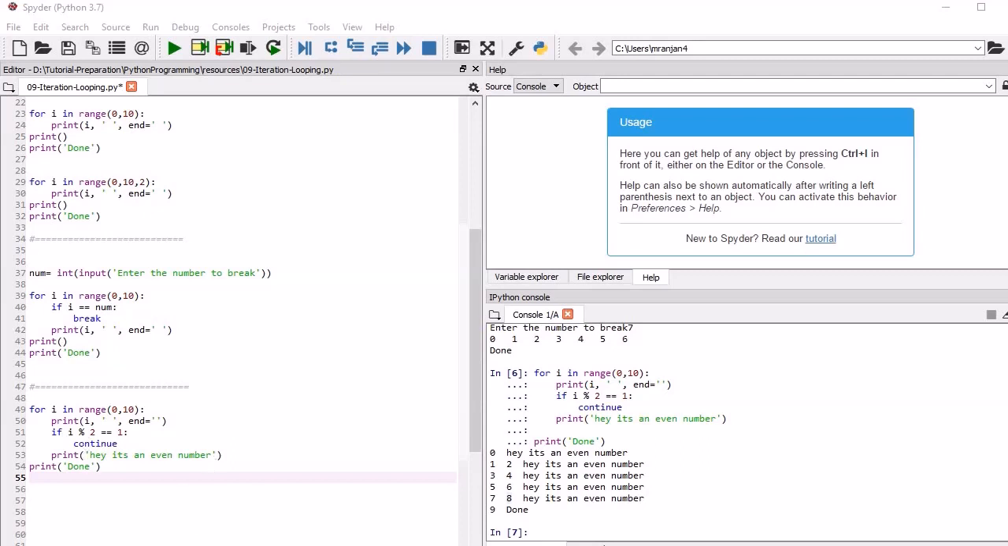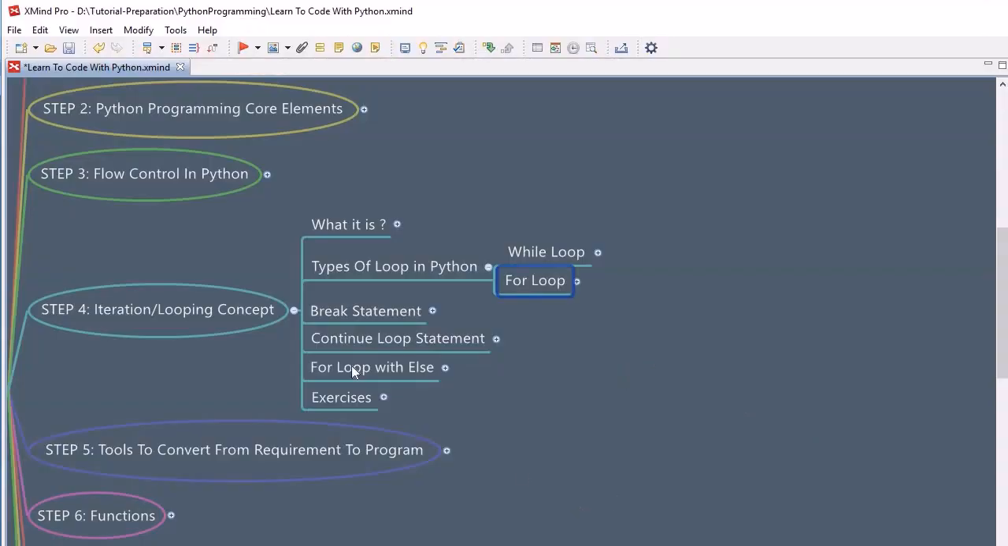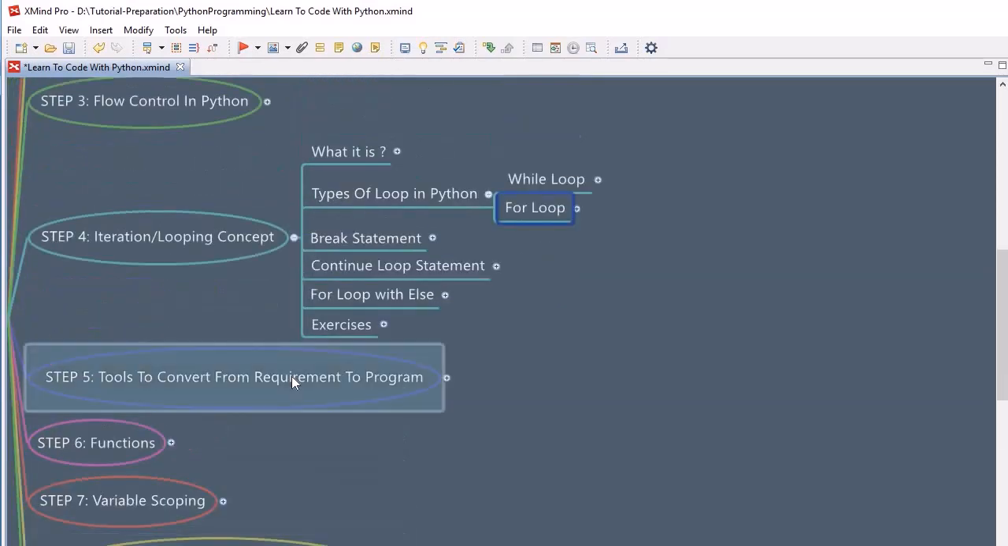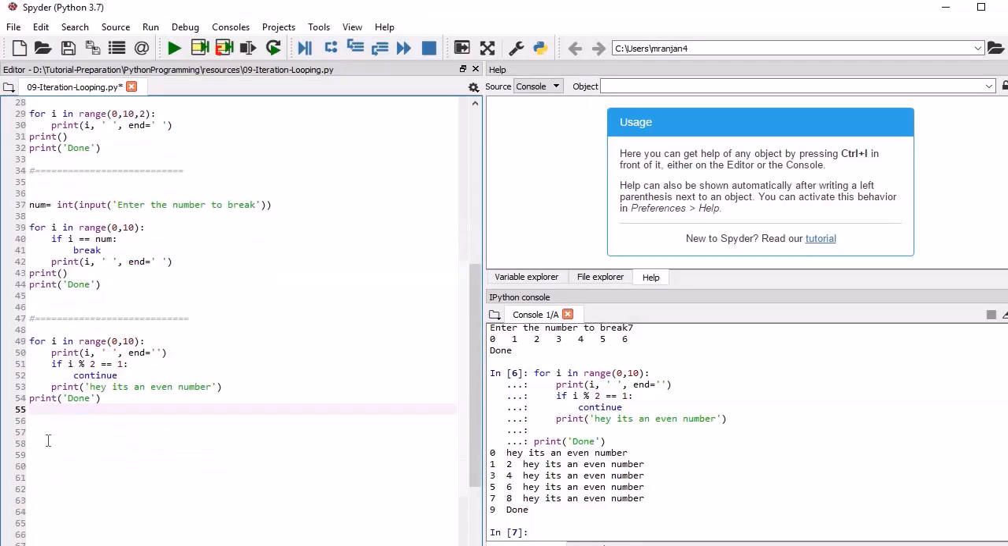Now let's jump into another topic. What topic do we have? We will look into for with else, the for loop with else. In Python there is an else block available with the for loop. We will look into that, and we will do one example with it. So let's jump into Spyder and do an example.